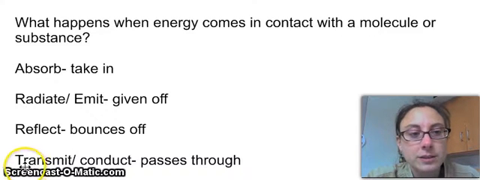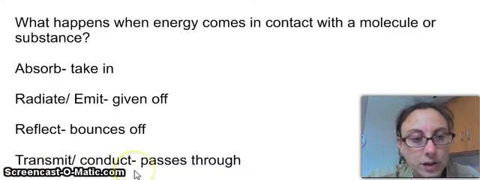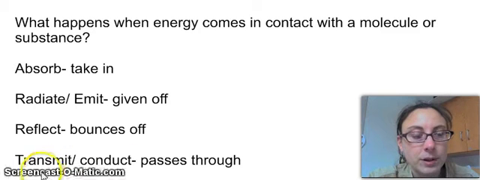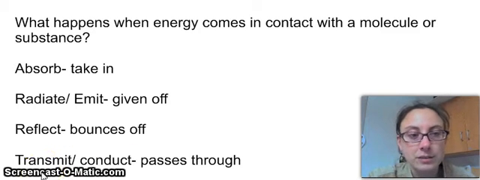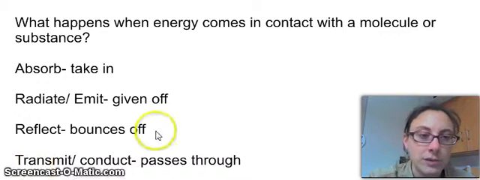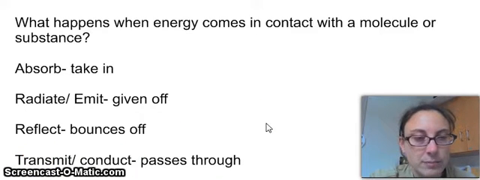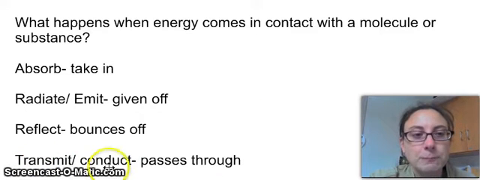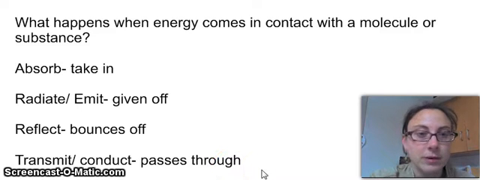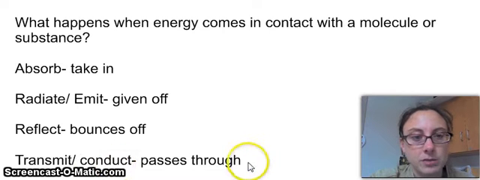Alternatively, substances could transmit or conduct energy, meaning the energy simply passes through them. So, for example, non-greenhouse gases allow heat from the earth to be transmitted past them or sort of through them. Or we would use the term conduct when we're talking about something like which substances allow electricity to pass through them. So metals, for example, salt water, rather than wood. Wood does not really conduct electricity, so electricity does not pass through it.